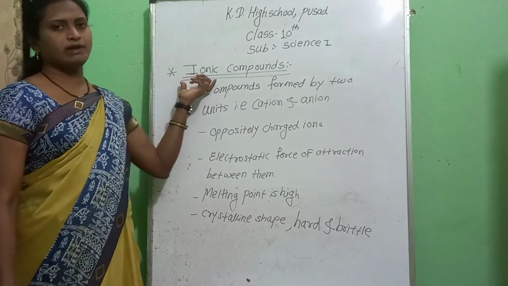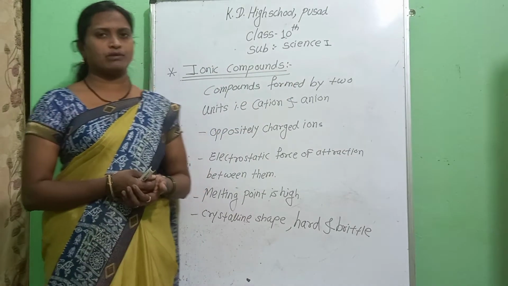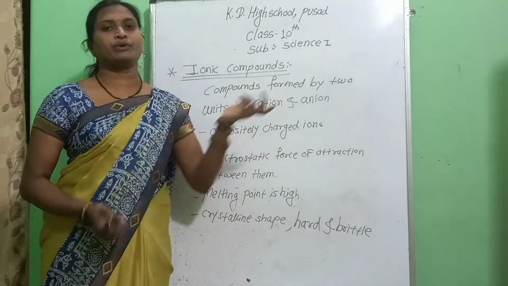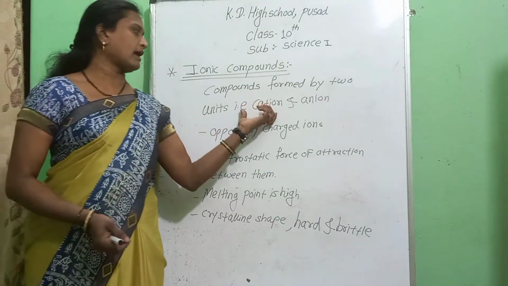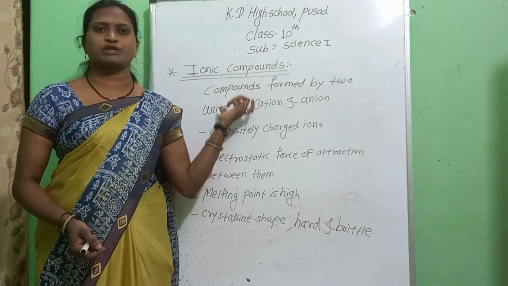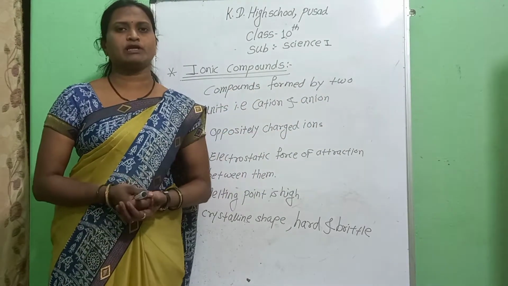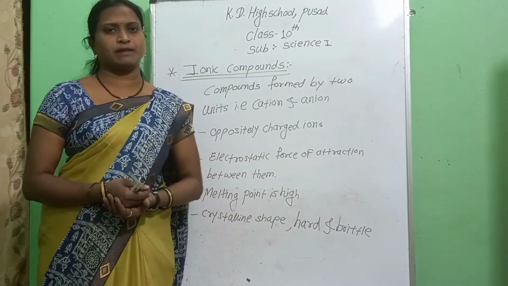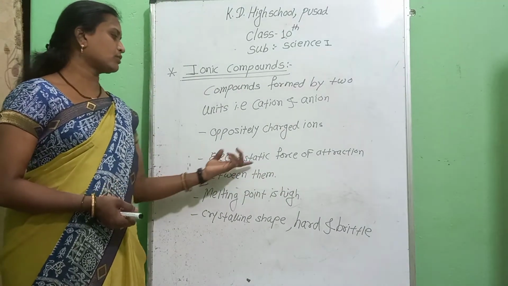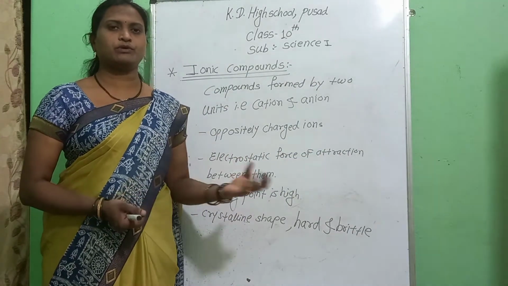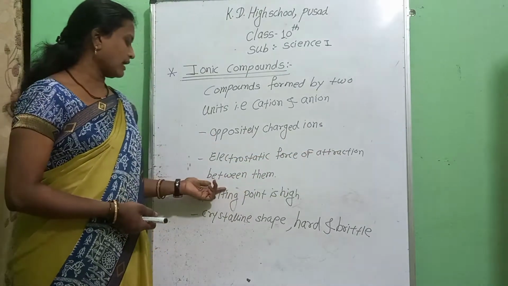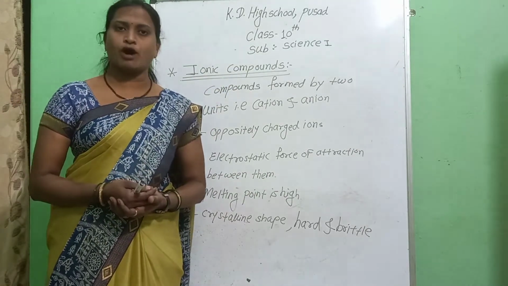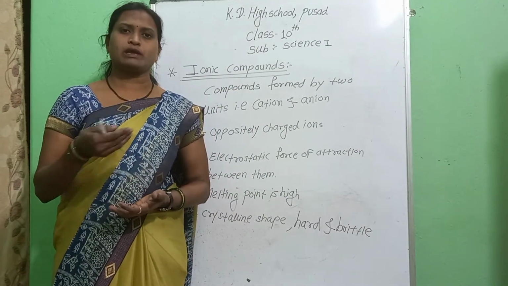Today we will discuss how ionic compounds are formed. Ionic compounds are compounds formed by two units. What are those two units? Cations and anions. Cations are positively charged ions, while anions are negatively charged ions. These two oppositely charged ions have a strong electrostatic force of attraction between them, and due to this force they form a bond called an ionic bond. The compounds formed due to ionic bonds are called ionic compounds.